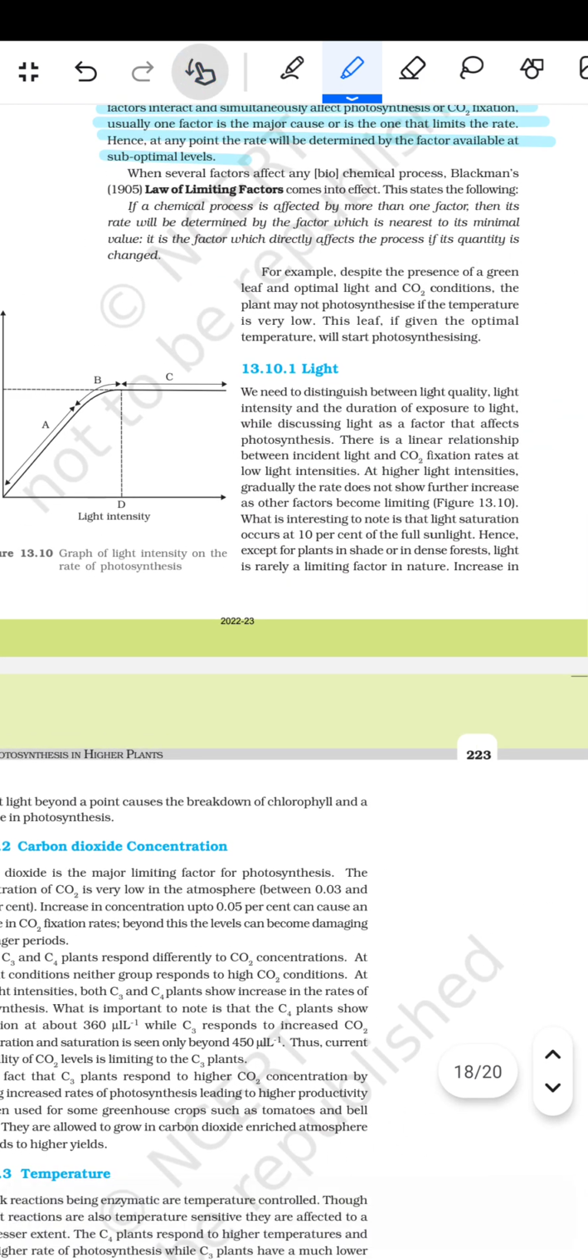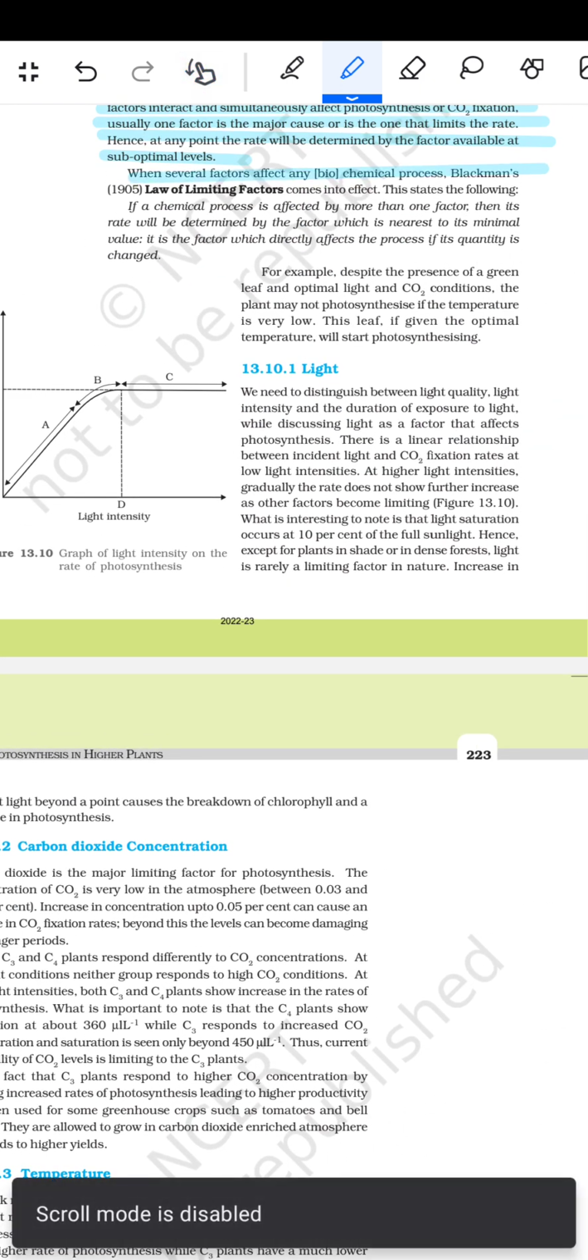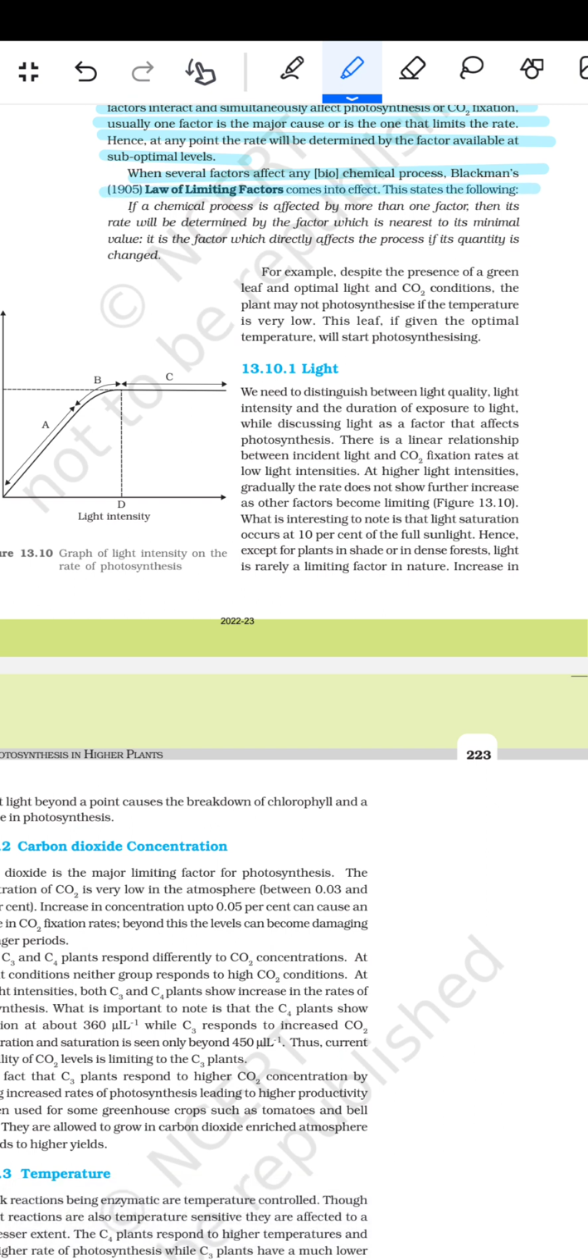फिर एनसीईआरटी कहता है कि when several factors affect any biochemical process, ब्लैकमन्स लॉ 1905 में लॉ ऑफ लिमिटिंग फैक्टर्स दिया था। This states the following: if a chemical process is affected by more than one factor, then its rate will be determined by the factor which is nearest to the minimum value. It is the factor which directly affects the process if its quantity is changed. जैसे फॉर एग्जाम्पल कहता है कि डिस्पाइट द प्रेजेंस ऑफ ग्रीन लीफ एंड ऑप्टिमल लाइट एंड CO2 कंडीशन, द प्लांट वुड नॉट फोटोसिंथेसाइज इफ द टेम्परेचर इज वेरी लो. This leaf, if given the optimum temperature, will start photosynthesizing.